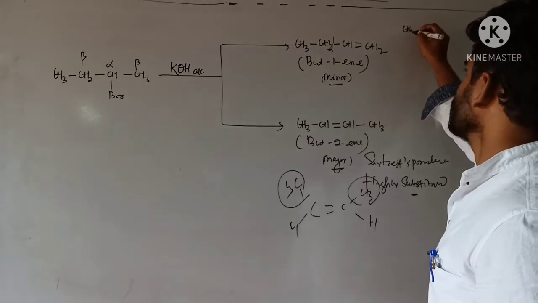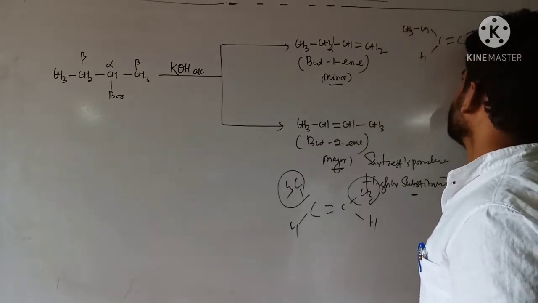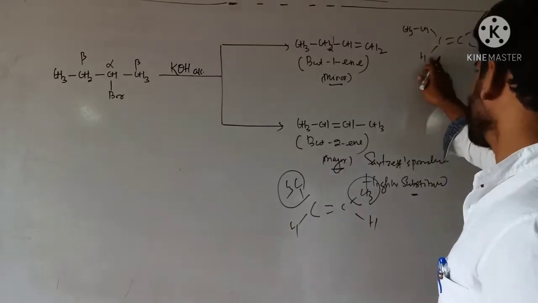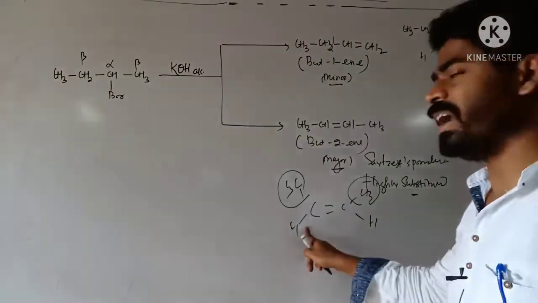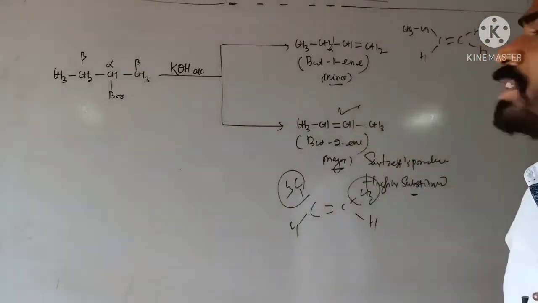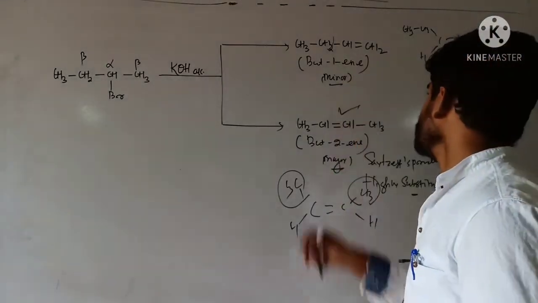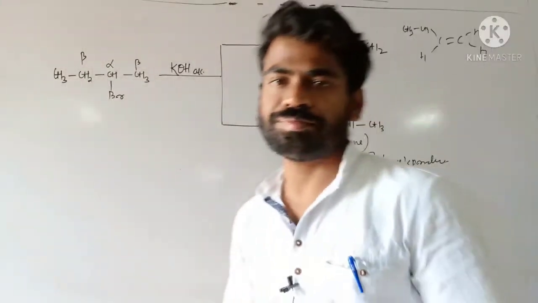You see, CH3, CH2, CH is there, double bond CH. You see, three hydrogen atoms are there across the double bond, but here two hydrogen atoms are there. So more substituted, highly substituted is this one, and this one is more stable. Clear? And this one is the major product, this one is the minor product. Clear?